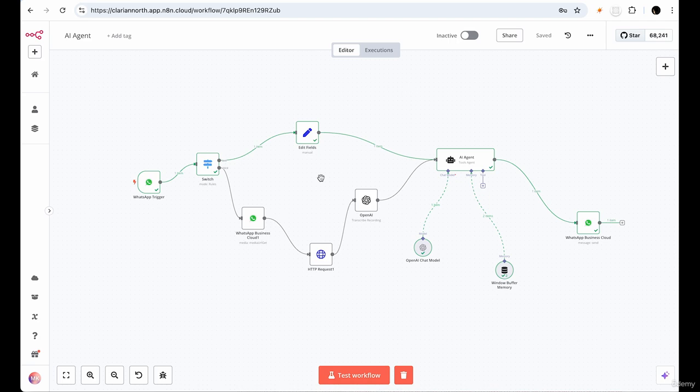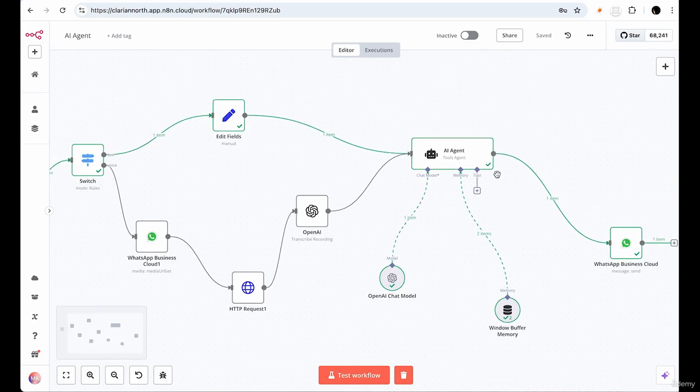But if you want to step it up a bit, you want to see what else is out there, you want to augment the experience of this agent and also test out your fundamental skills with HTTP requests and getting a deeper handle of N8N in general, then you're in the right place. Because what we're going to do in the next few videos is take this AI agent where we can write text, and we can still write those text messages.